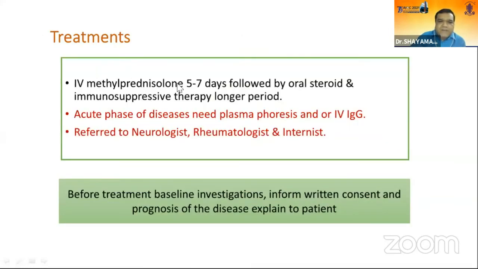Now treatment: IV methylprednisolone for 5 to 7 days, followed by oral steroid and immunosuppressive therapy for a longer period. In the acute phase of disease, plasmapheresis and IV immunoglobulin are needed, and essentially refer to neurologist, rheumatologist, and internist for multidisciplinary treatment.